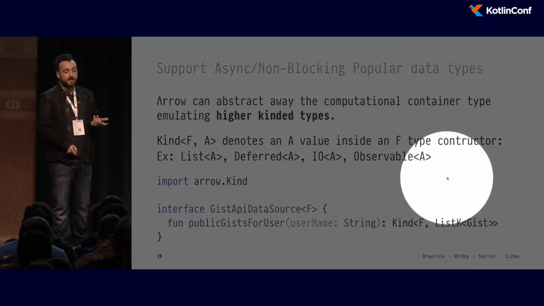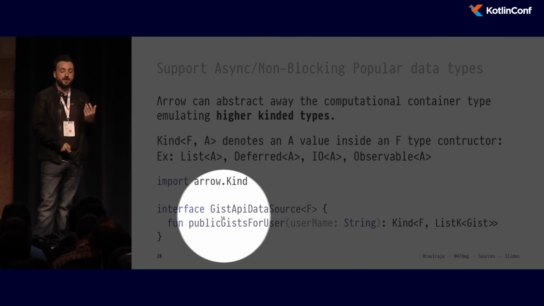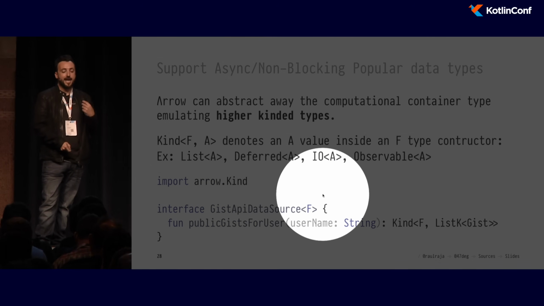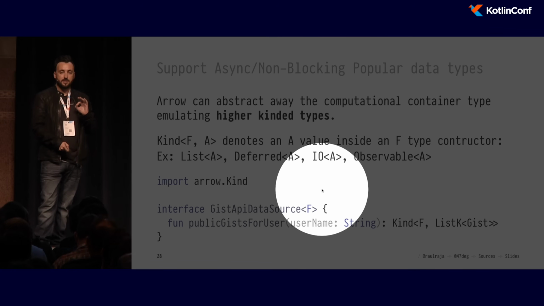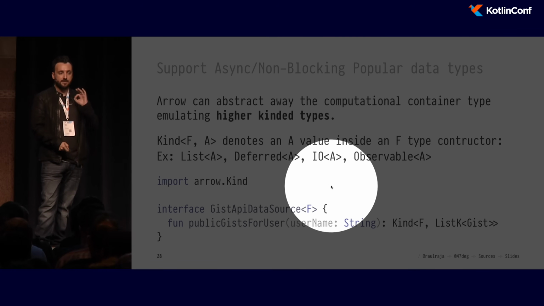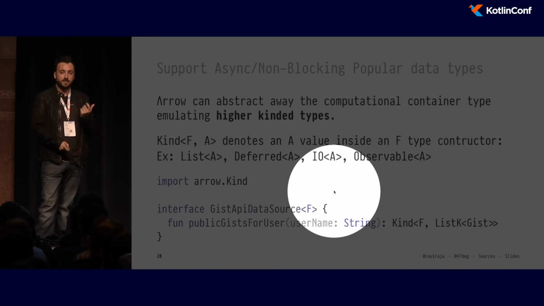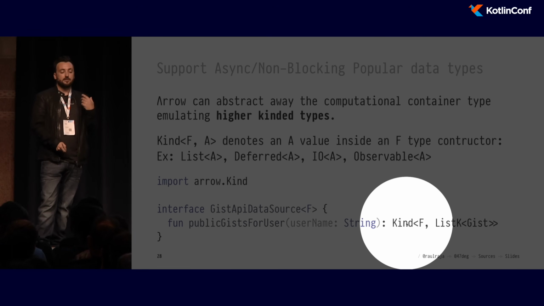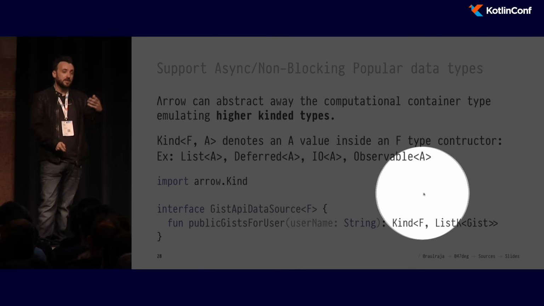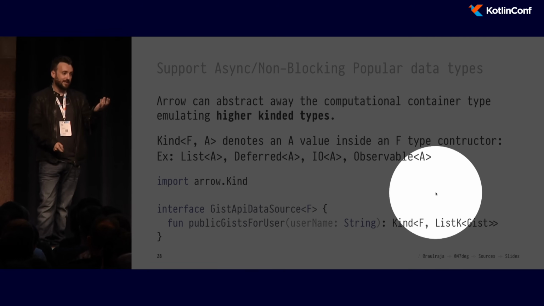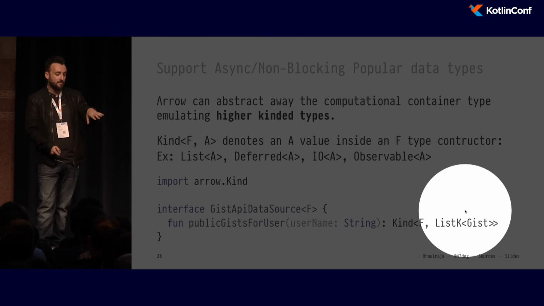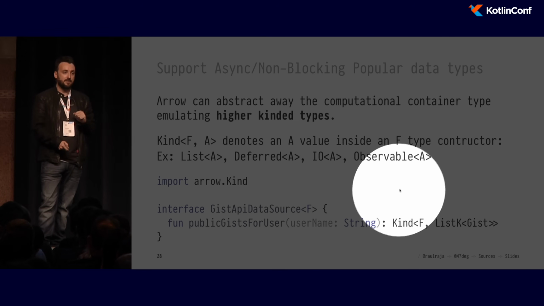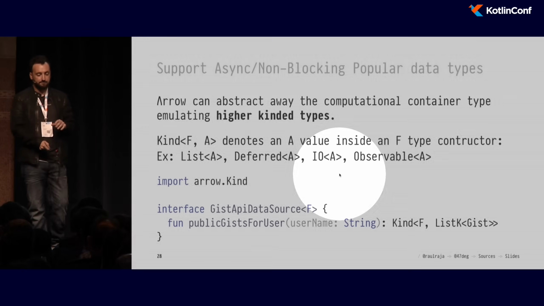So this is what a type class looks like. A type class is nothing but a plain interface that has a type parameter, which is targeting a given data type. In this particular case, we don't know what the data type is. So we use Kind<F, A> to say this function returns something contained, and the contained actual model is a list of gists. But we're not saying this is a Deferred value. We're not saying this is an Observable.